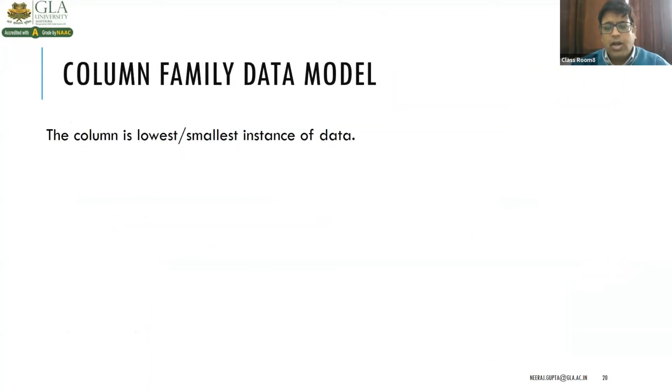Okay, so the next data model is column based. That means things are stored in the form of columns. And a column is the lowest or smallest instance of the data, right? A column oriented database works on the columns and it is based on the Bigtable paper by Google.